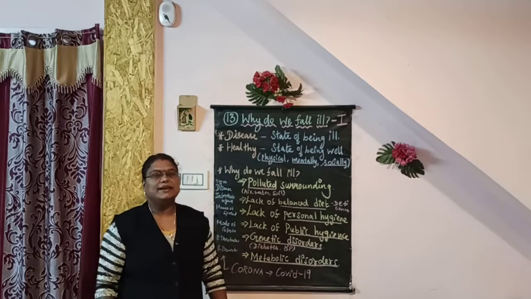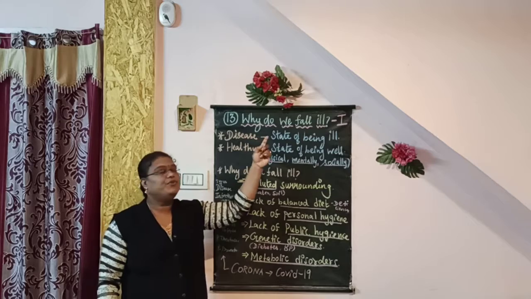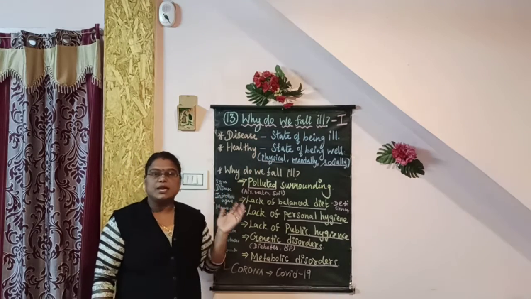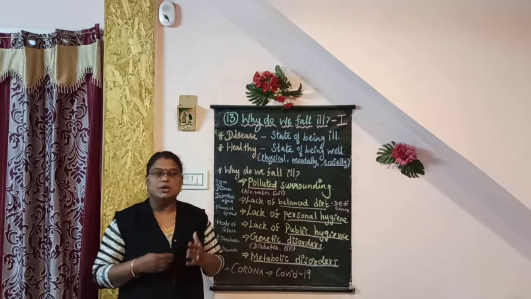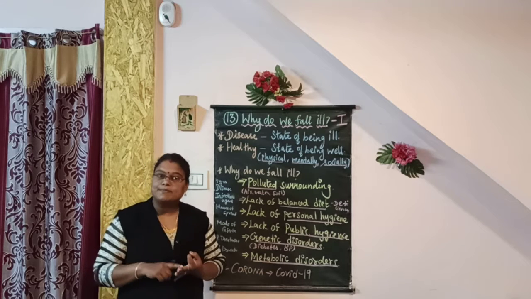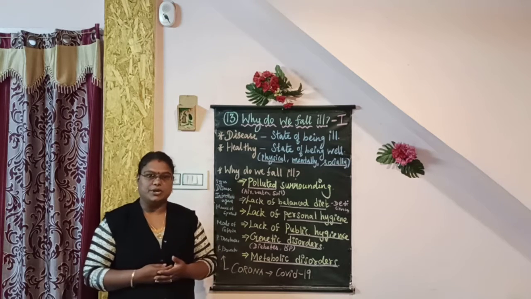Hi children, in this video we are going to see chapter 13, Why Do We Fall Ill, part 1. And children, this chapter will enable you to understand types of diseases, infectious agents, means of spread, mode of infection, principles of treatment and principles of prevention.